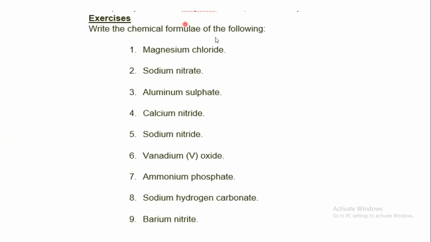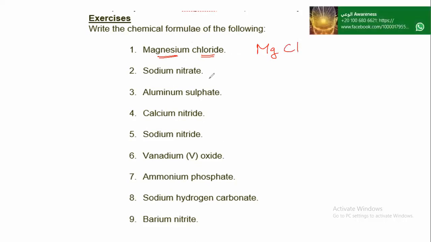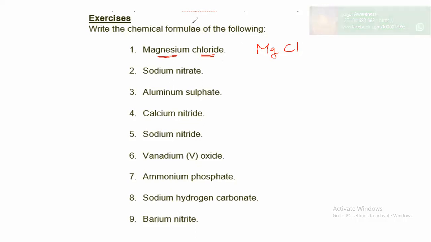For example, here, when it says, write the chemical formulae of the following, here it says magnesium chloride. So for naming this compound, we are going to write, at the beginning, the symbol for each atom present in the compound. So magnesium is Mg and chloride is Cl. At the beginning, we write the symbol of each ion. Magnesium, Mg, chloride is Cl, which comes from the chlorine atom.